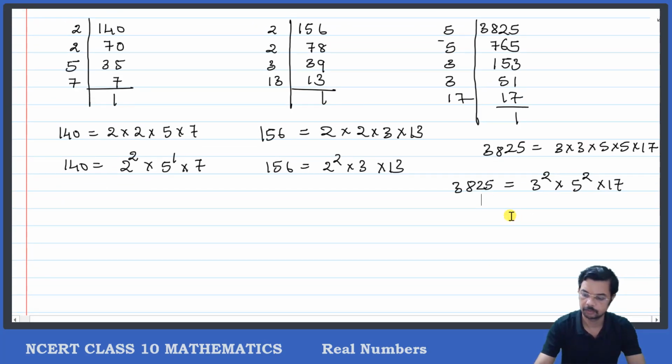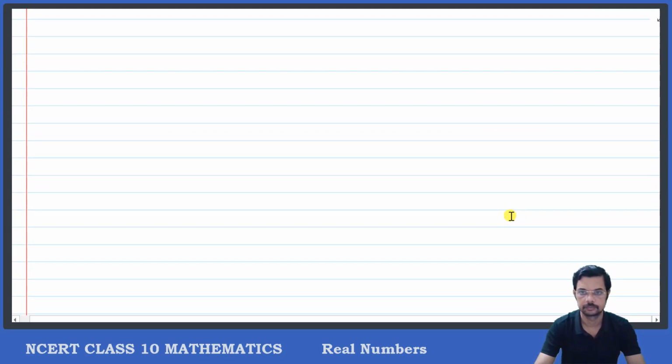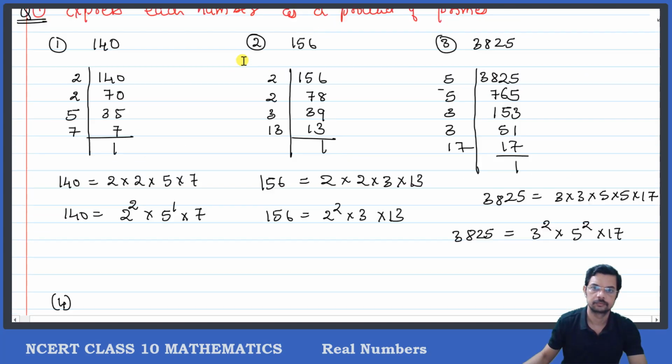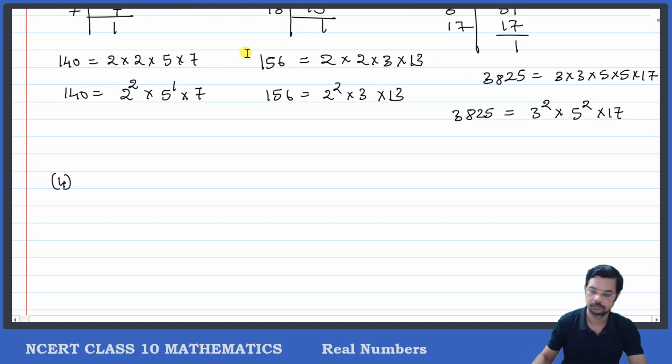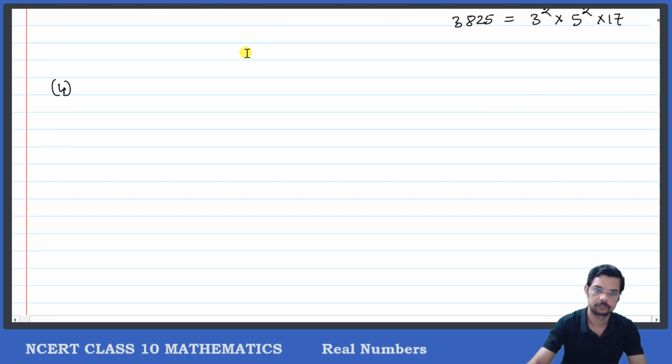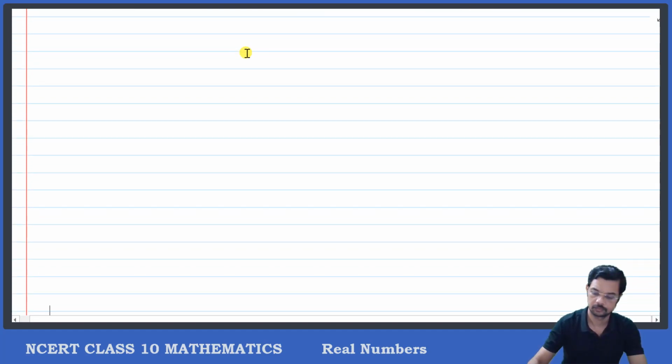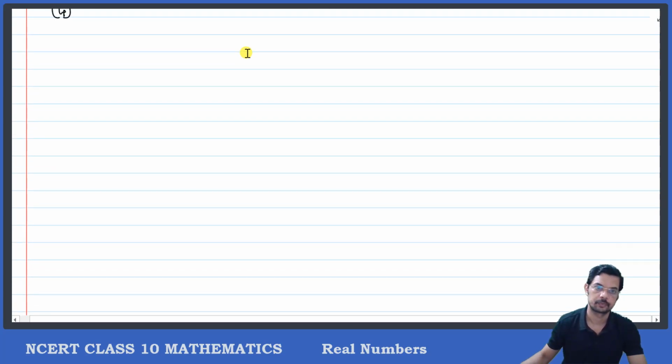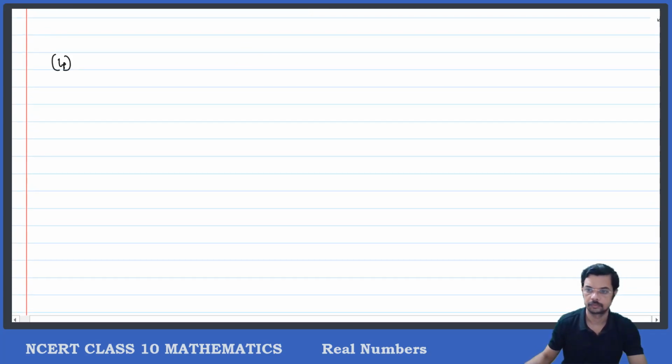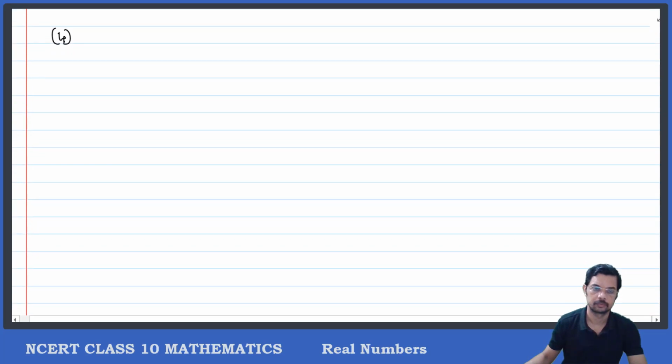Again, the next problem. Next one is 5005. These are the textbook problems. Fourth one: 5005.